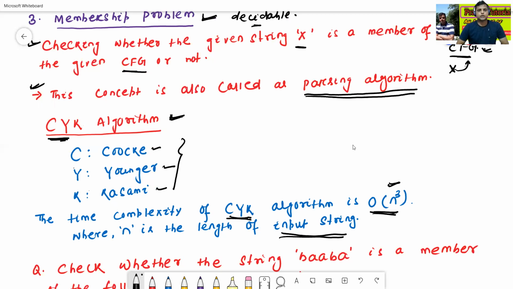Now we'll solve the membership problem using the CYK algorithm. C means Cook, Y means Younger, and K means Kasami. What is the meaning of the CYK algorithm, and how do we solve a membership problem using it? Now we'll see one example.